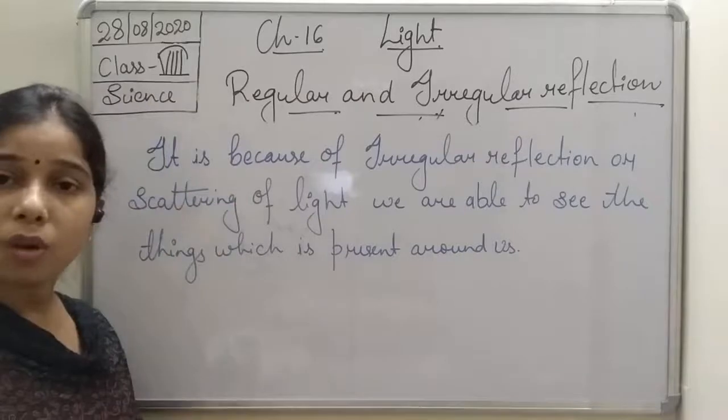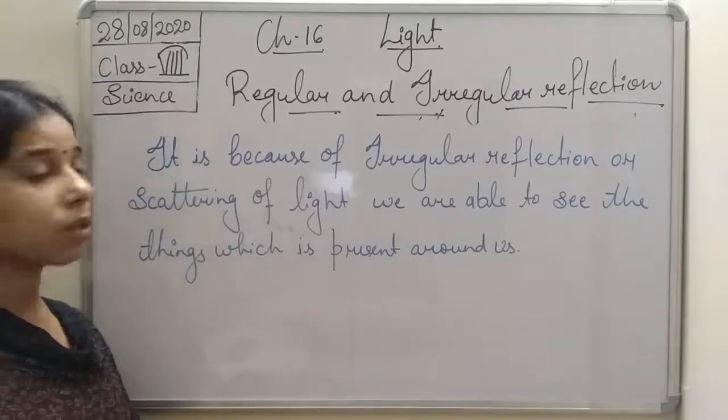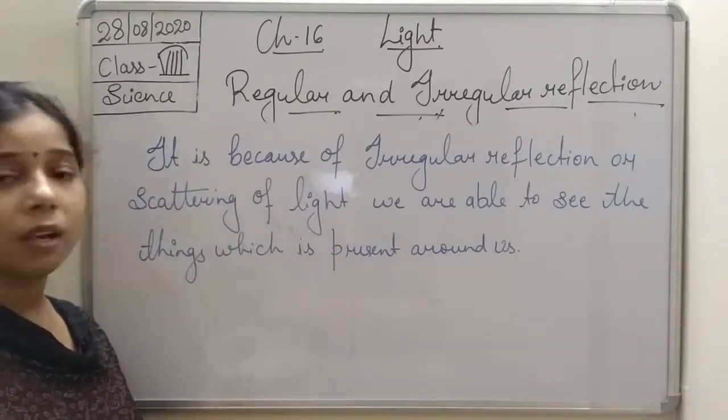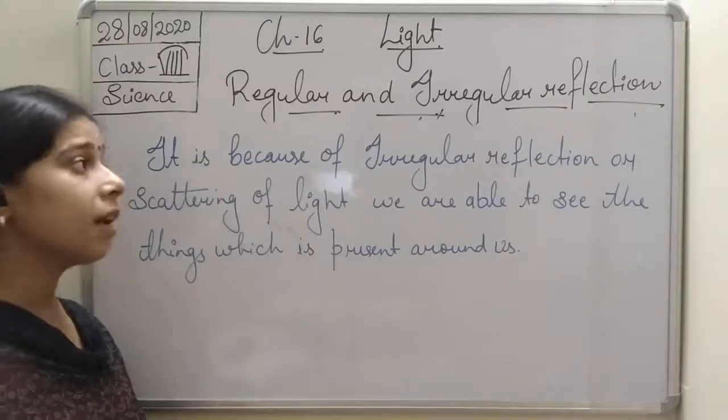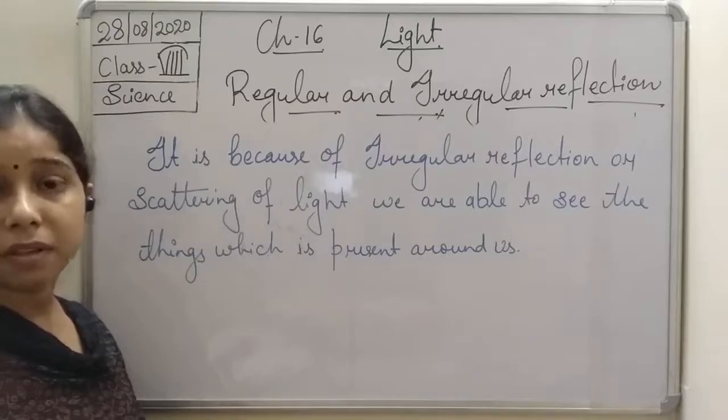Okay, so it is because of the irregular reflection, because of the scattering of the light, that we are able to see the objects. So this is what, students, the regular and the irregular reflection.